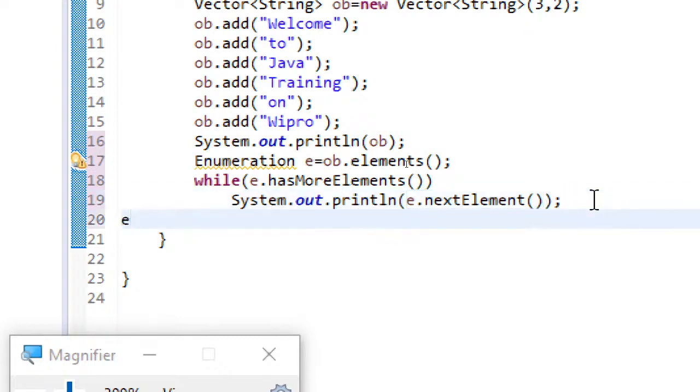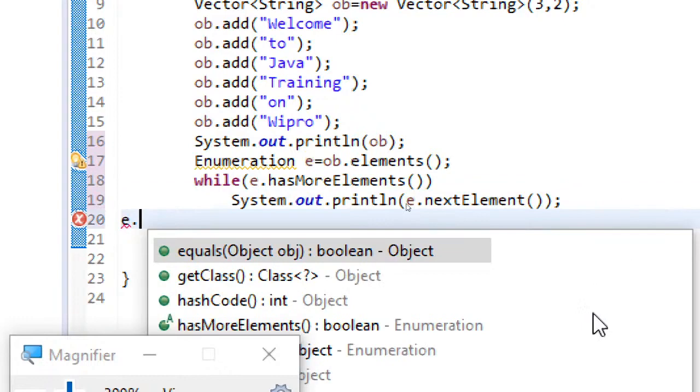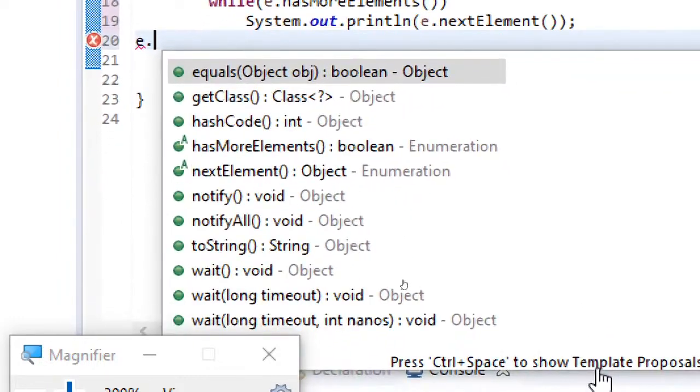So when I type e dot, you can see the list of methods, and these are the only methods. Among these, you can see something with a superscript. These are the only two methods that belong to Enumeration. The rest of the methods are of the Object class.